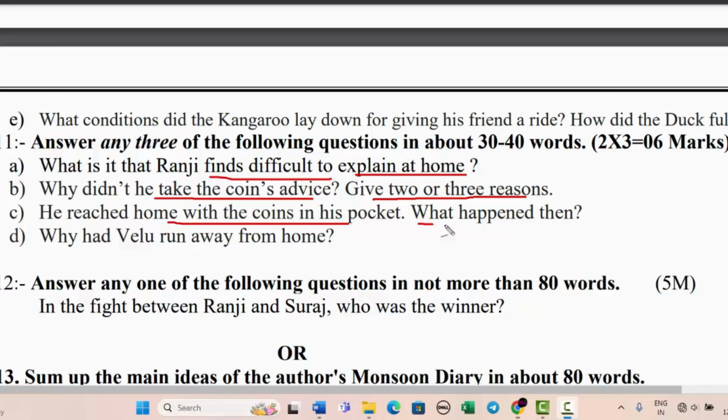He reached home with the coins in his pocket. What happened then? जब वो घर पहुंचा पॉकेट में कॉइन्स लेके, तो वहां पर क्या हुआ घर पर जाकर? Why had Velu run away from home? Okay, so these are the questions from your textbook two.